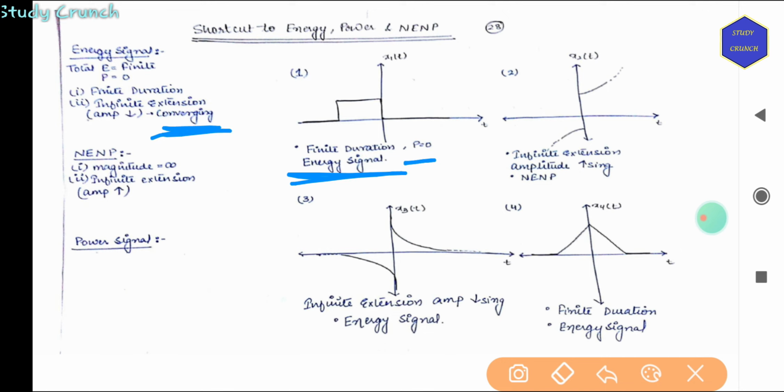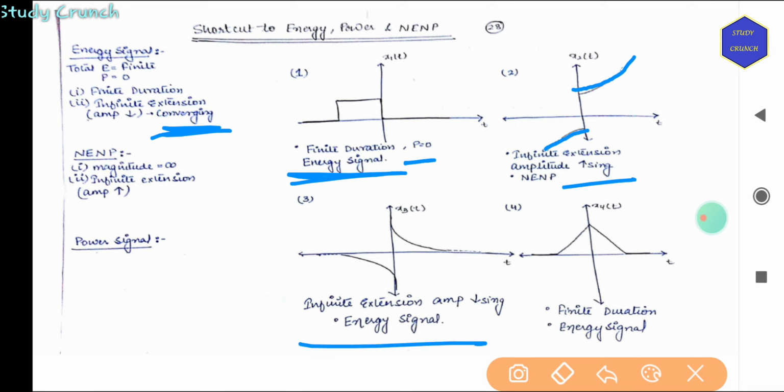And if the amplitude is increasing, then it will be neither energy nor power. So finite duration, we have an energy signal. Then this is increasing and diverging, so it is neither energy nor power.